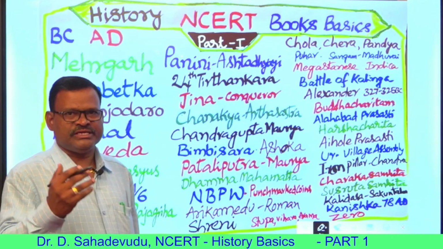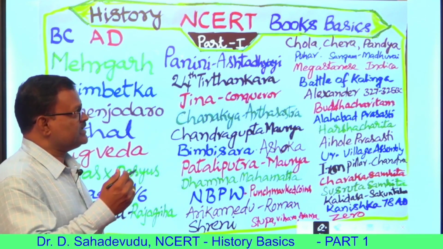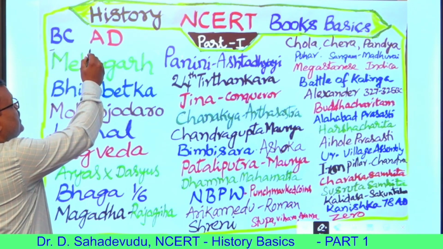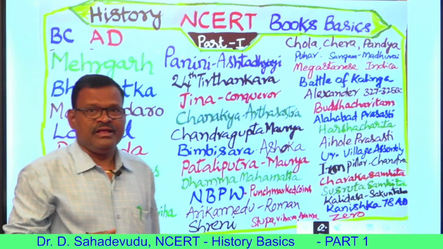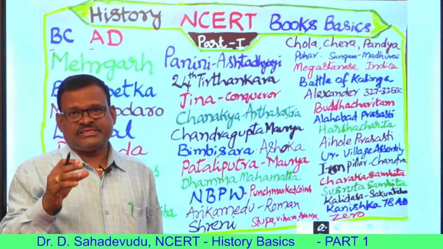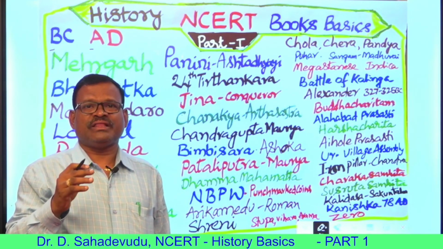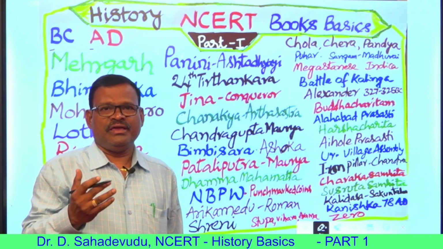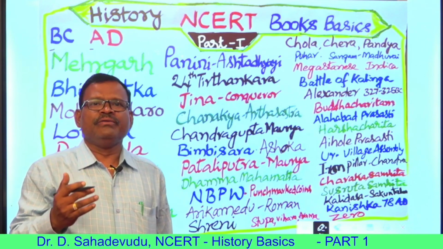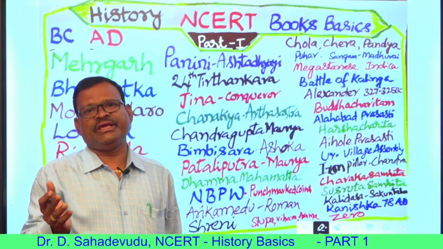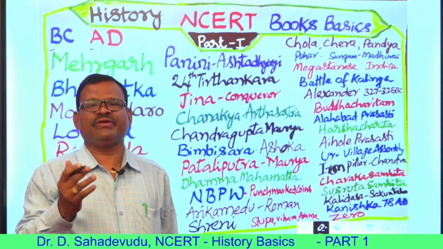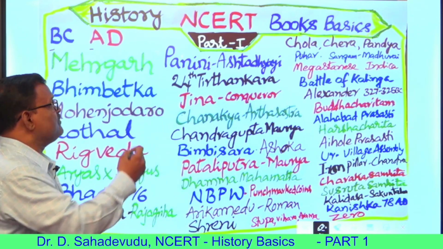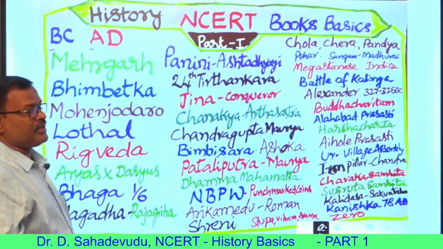When you observe the history basics in NCERT textbooks, BC, before Christ, and AD, after the death of Christ, are the two major eyes for the chronology of any history. The ancient, medieval, and modern eras, and also prehistoric period evidence and information, are described in chronological events with the help of BC and AD.